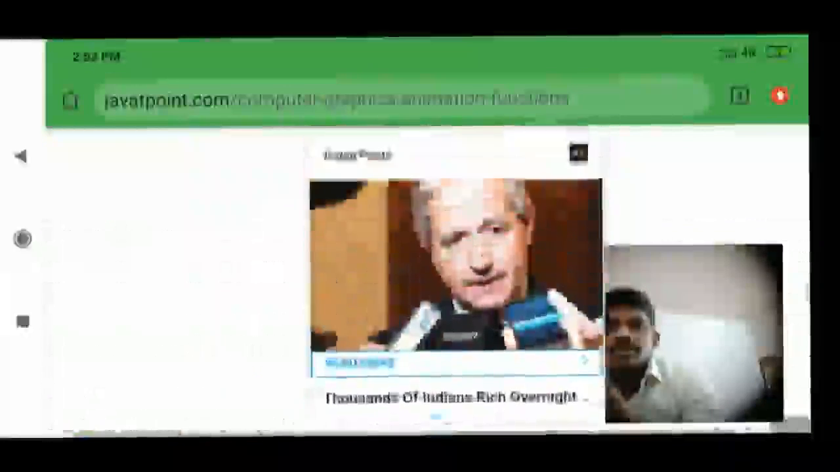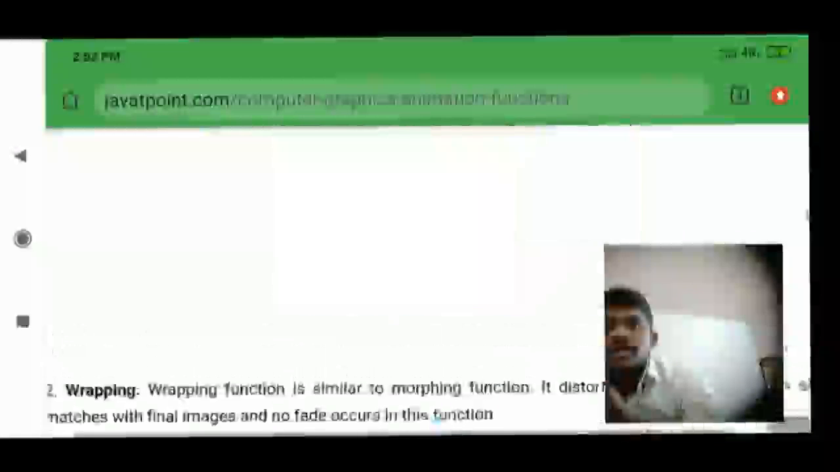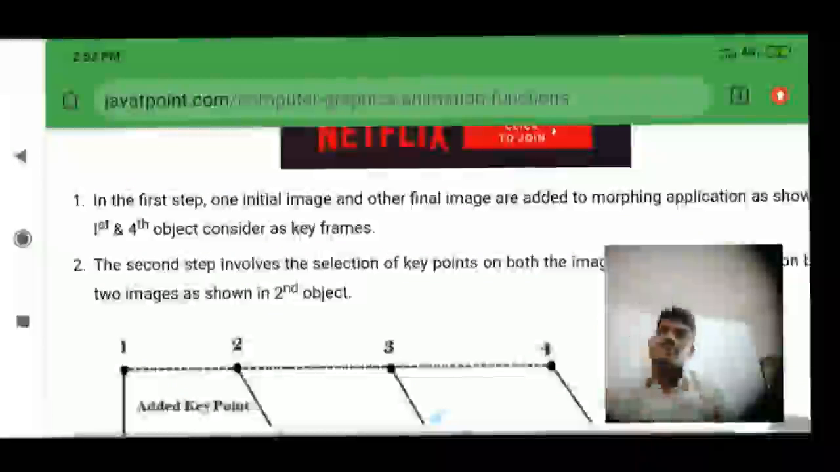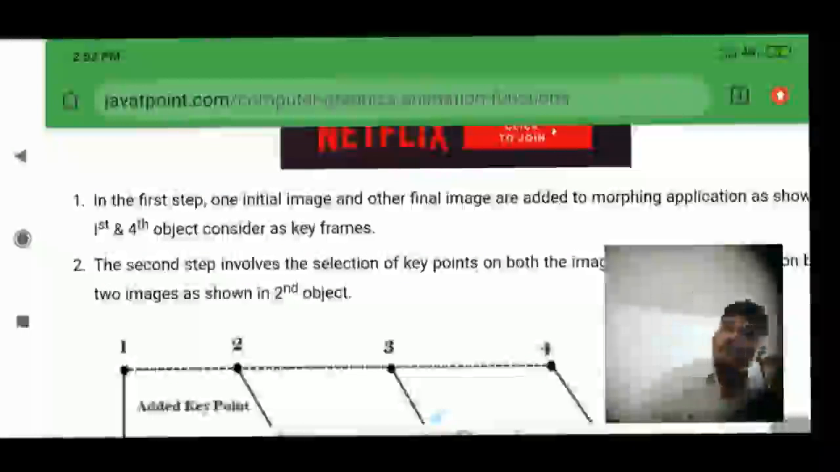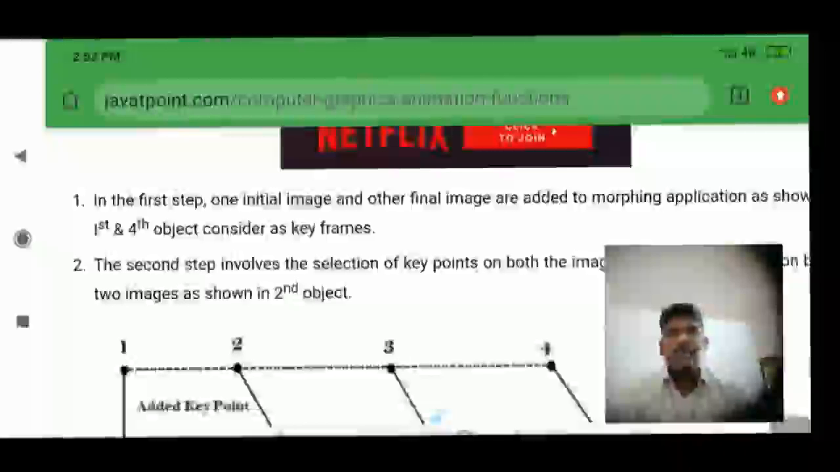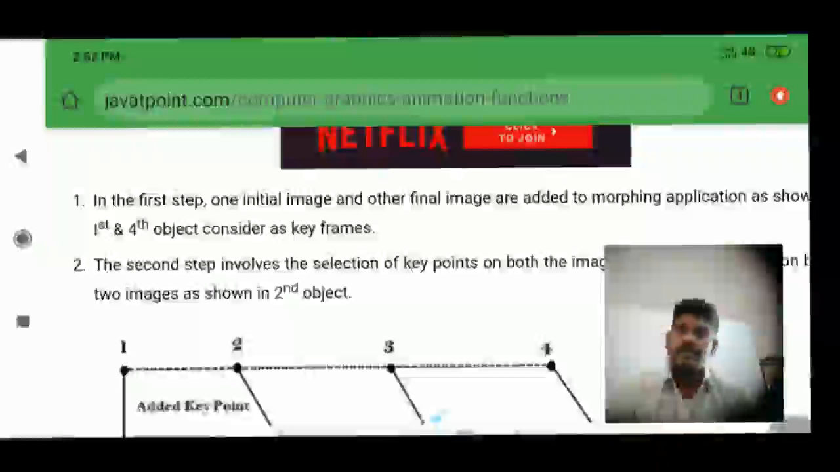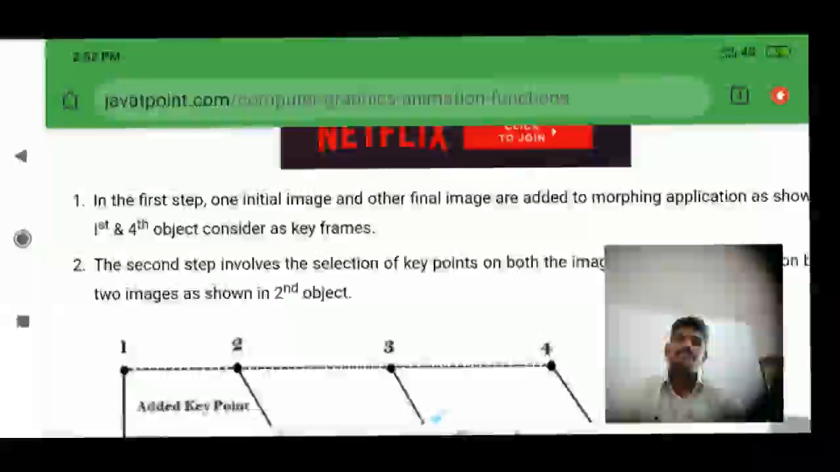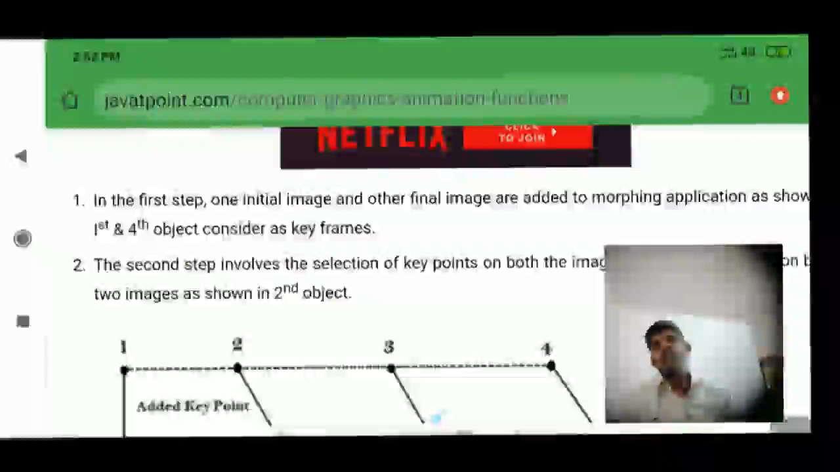So these are fractals, zoom in, zoom out, panning, tweening, warping and morphing. These are all our animation functions. Among these functions, we would like to focus especially on two functions. The first one is morphing and the second one is tweening.